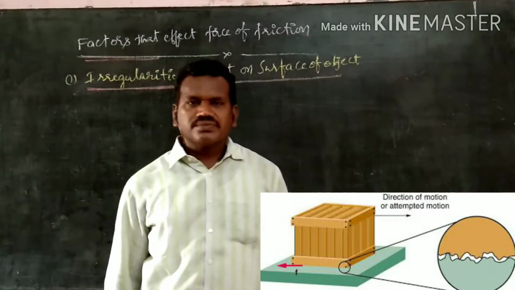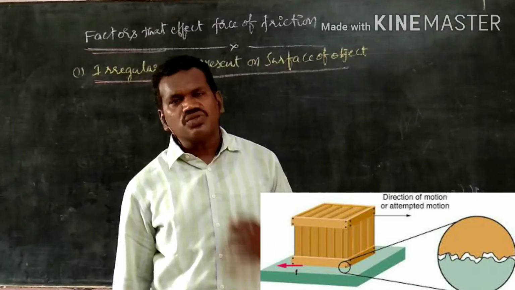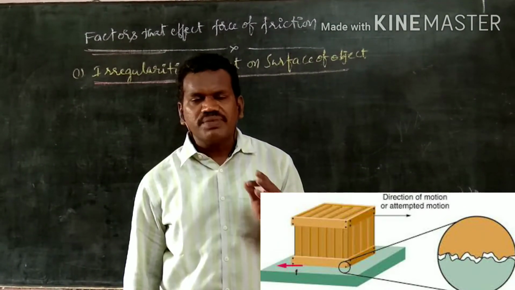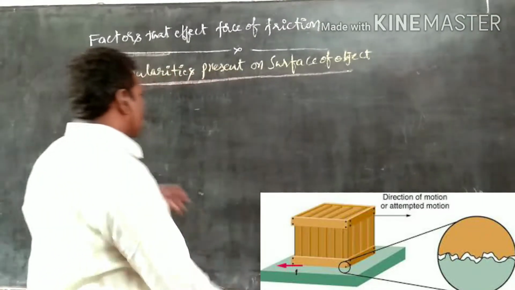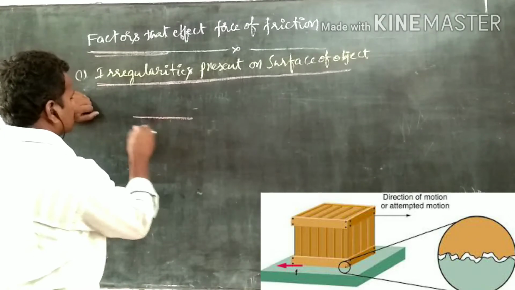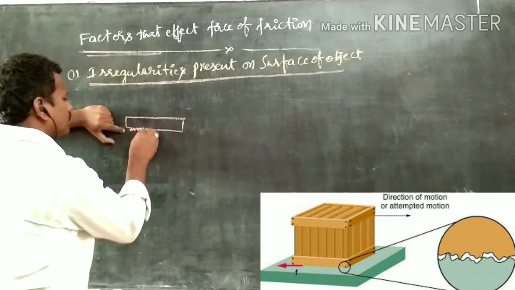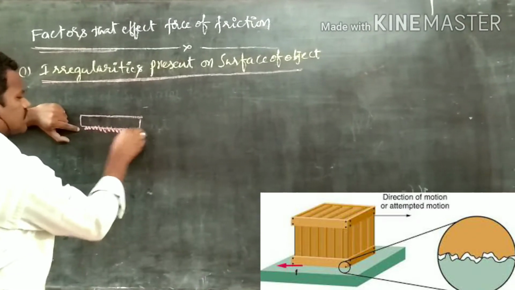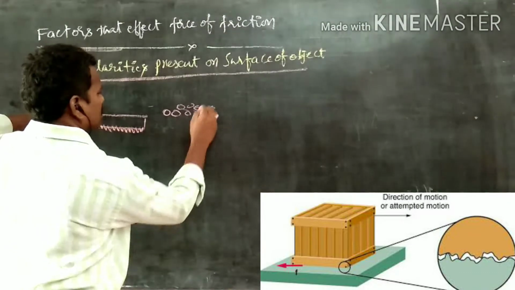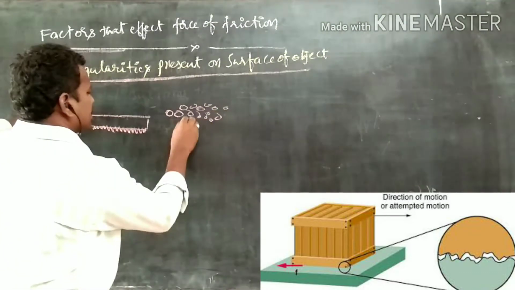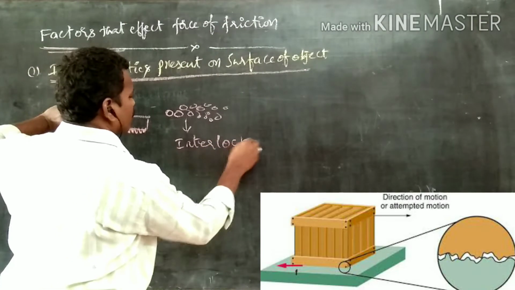That means every surface of an object is not a smooth one. There are some interlocking forces. For example, consider the surface of this book. It has some gaps between one particle and another particle. These gaps are called interlocking forces.